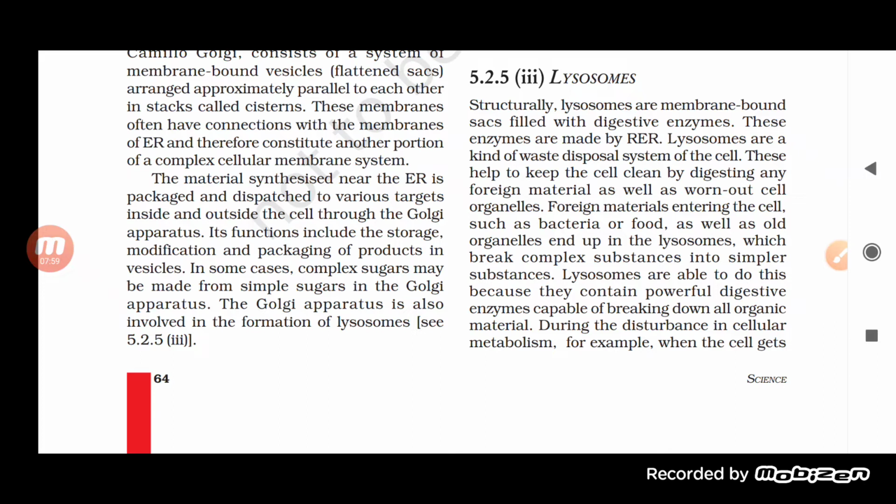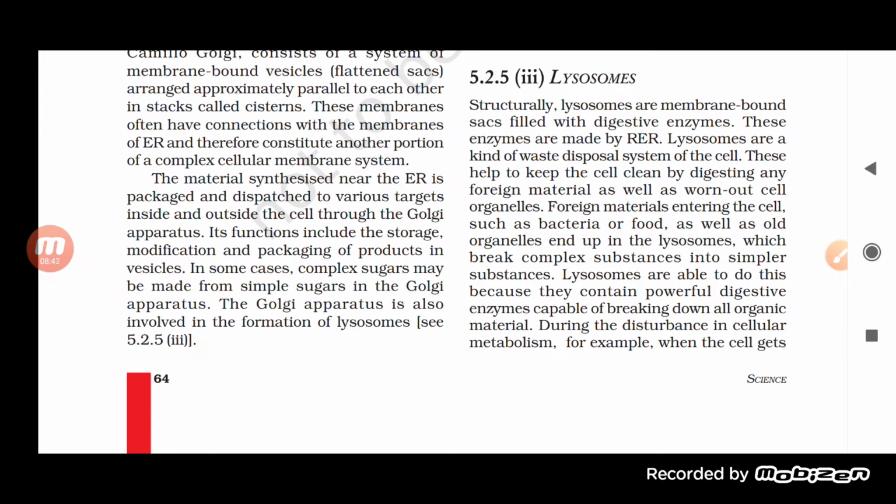Similarly, the material which is synthesized in the endoplasmic reticulum, which is there to produce protein, fat or any other material, since the membranes are connected with the Golgi apparatus, will be packed and dispatched to various targets inside or outside the cell with the help of the Golgi apparatus.